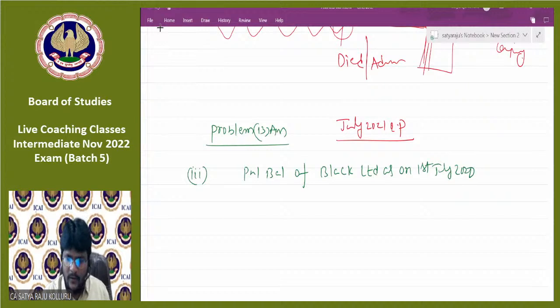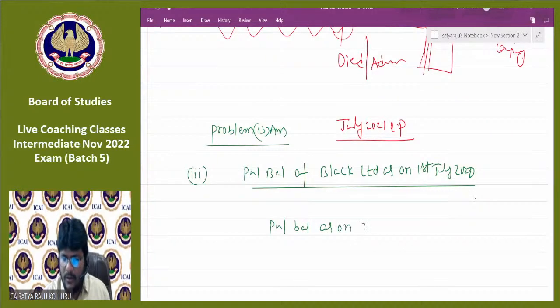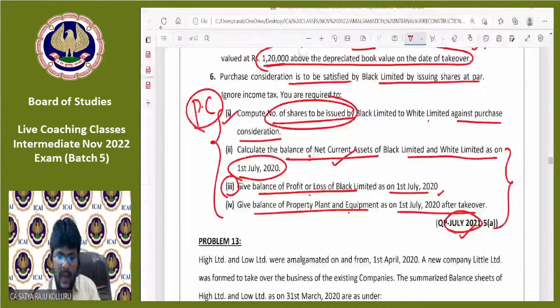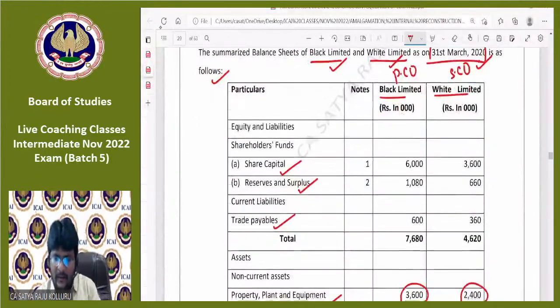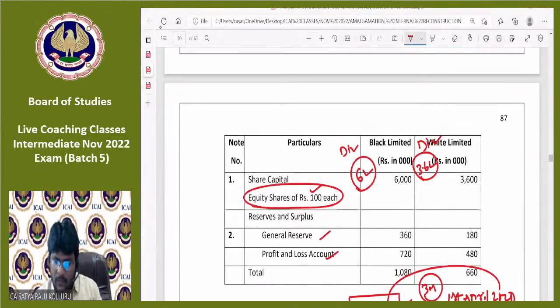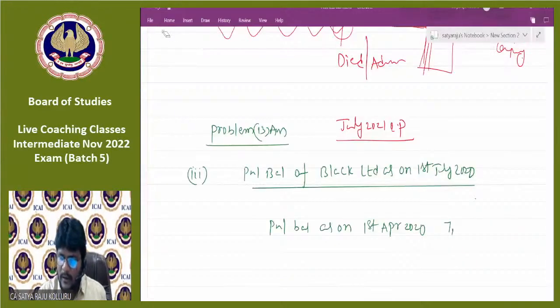Consider it, guys. Sir, P&L balance as on 1st April 2020, how much? In Black Limited. All of you, please check the Black Limited. In Black Limited, under the reserves and surplus, P&L balance was 7,20,000. You can consider it as an opening balance, which is 7,20,000.